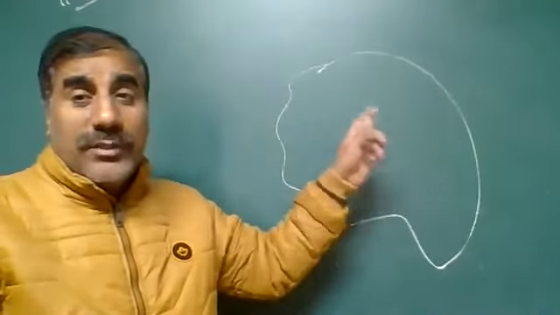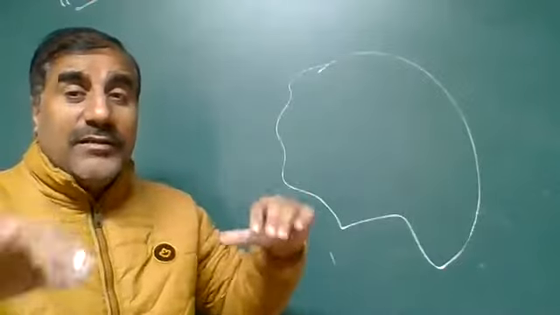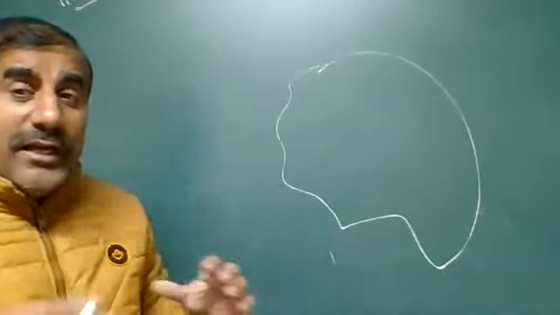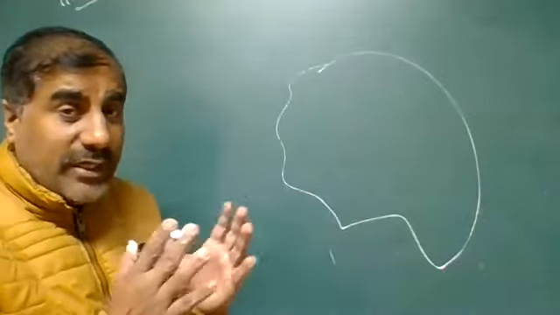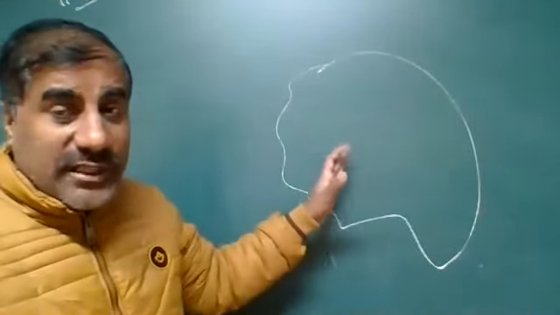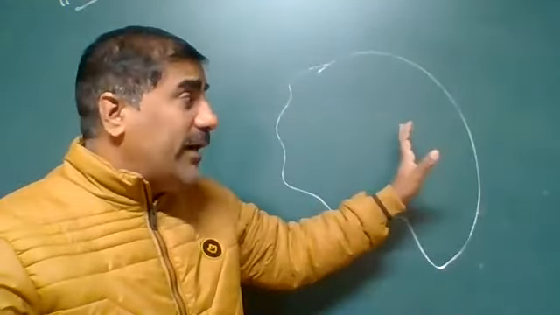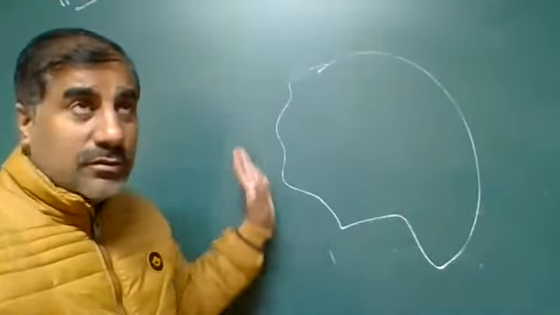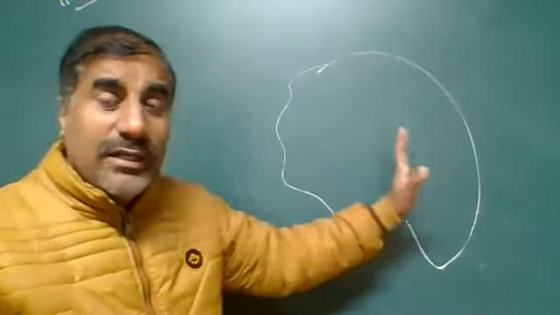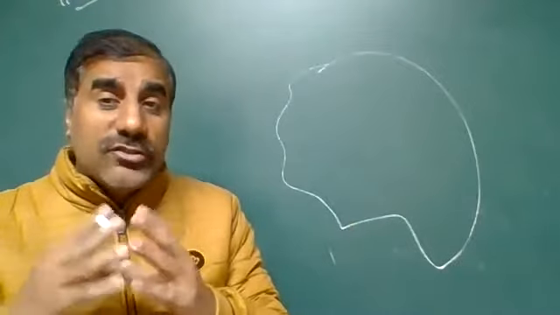We'll discuss how these continents separated from each other and what the process was. Australia separated from the Eurasian plate, Europe plus Asia, and South America separated from the African plate. So we'll discuss the plate tectonics theory also.